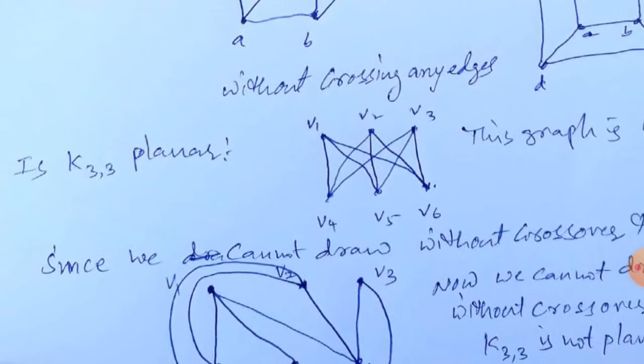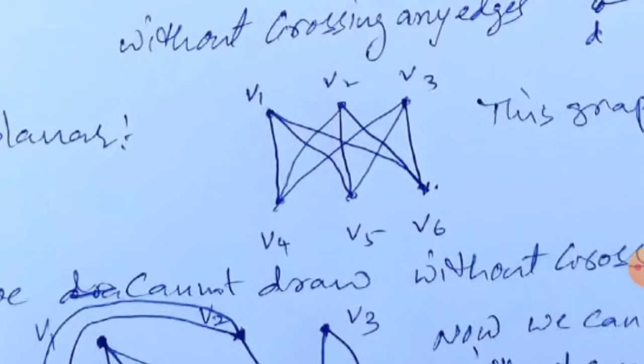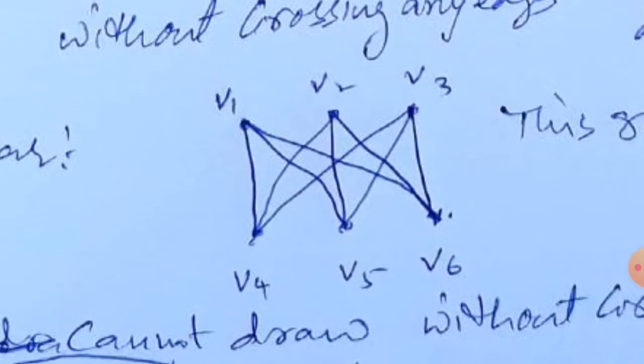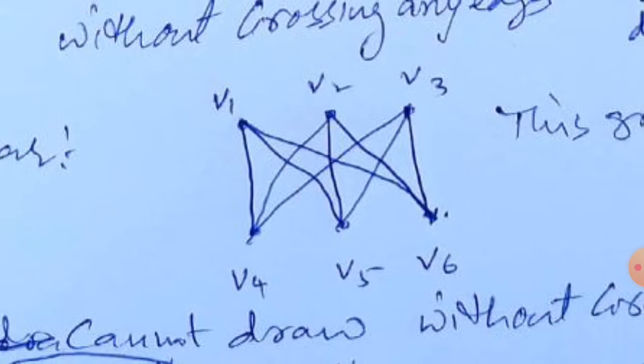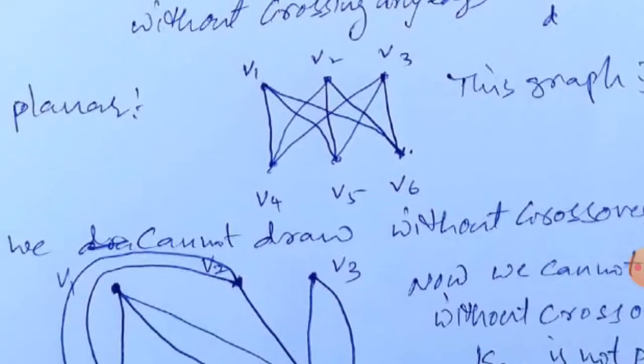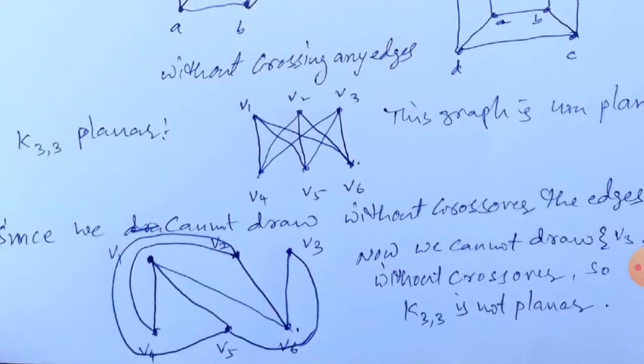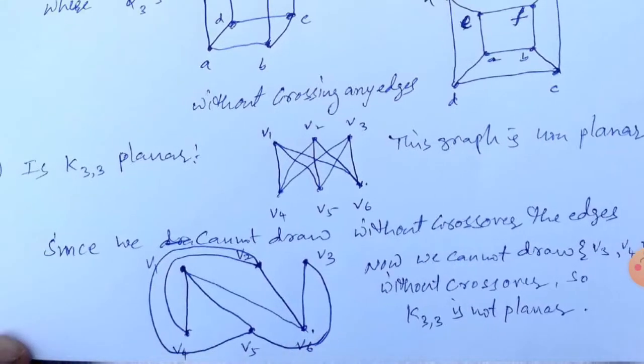K3,3 is a complete bipartite graph with 3 vertices in one set and another 3 vertices in the other set. So K3,3 looks like this: V1, V2, V3 in one set, and V4, V5, V6 in another set. Now V1 is adjacent to V4, V5, V6. V2 is adjacent to V4, V5, V6, and V3 is adjacent to V4, V5, V6. Now can we draw this graph without crossovers?